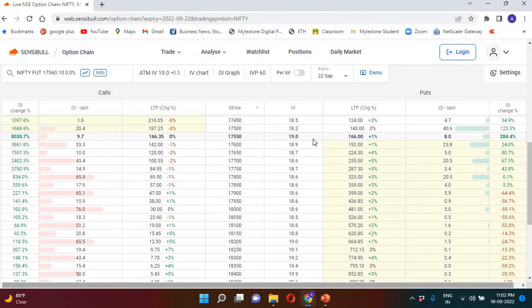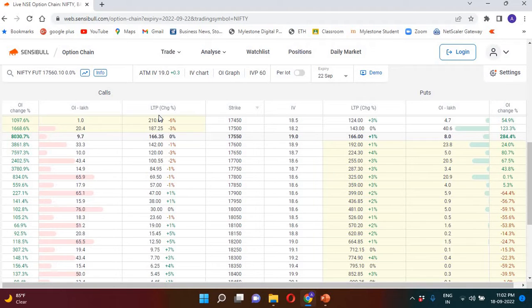Okay, so let us try to go to option chain directly. I'll just try to show option chain. You can search NSE option chain and open it in the NSE site itself, but I'm going to show it in Sensible because I like Sensible. Here you can see calls and puts as we saw in the definition. It is call and put. Premiums also you can see. LTP is nothing but last traded price. You can see the premiums as well.